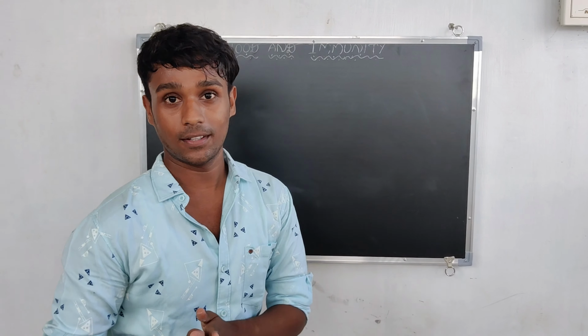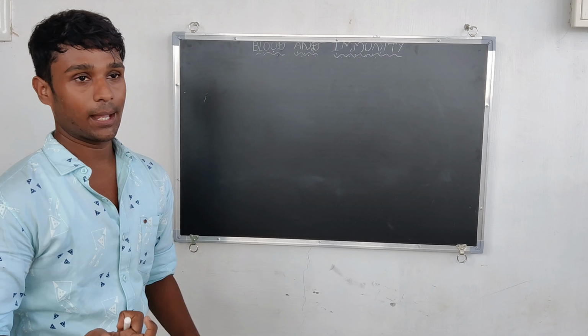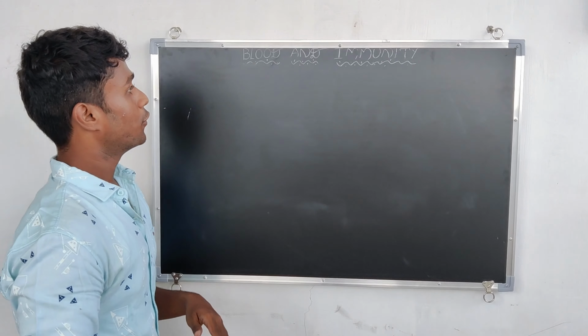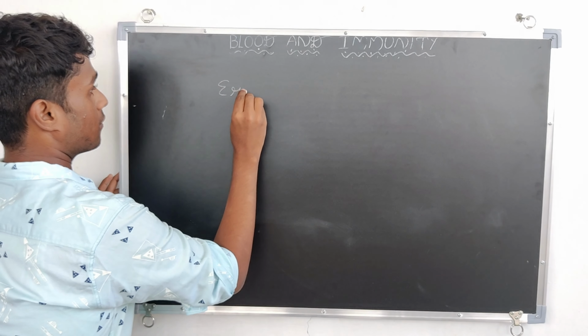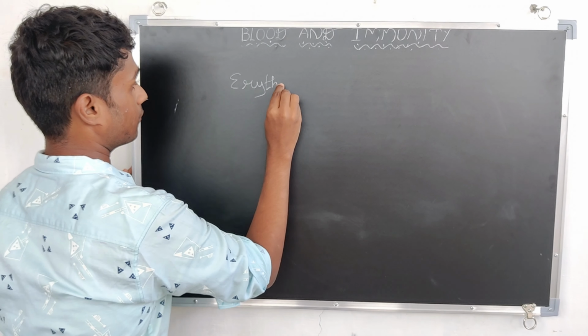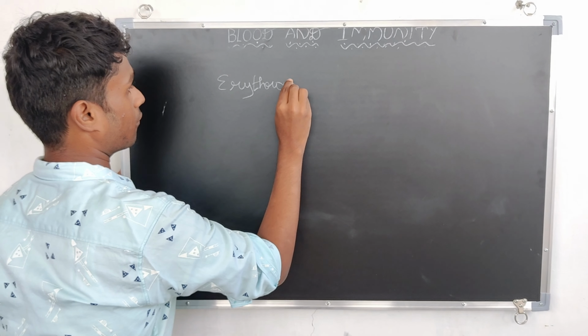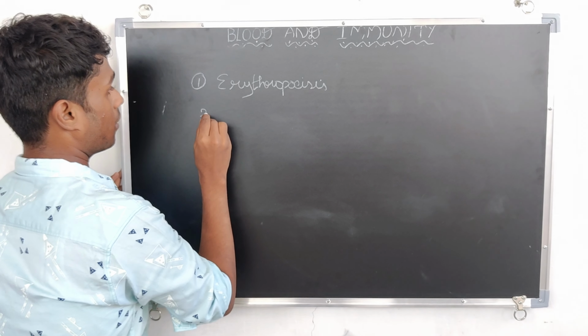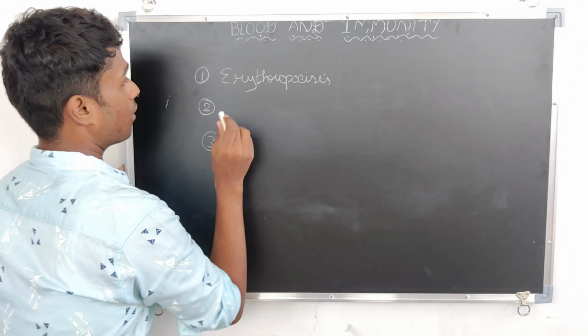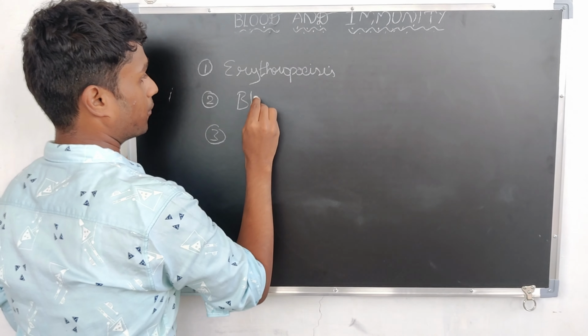Today we are going to discuss some important topics in blood physiology, commonly called hematology. From an exam point of view, there are 5 major topics which include erythropoiesis, blood grouping.